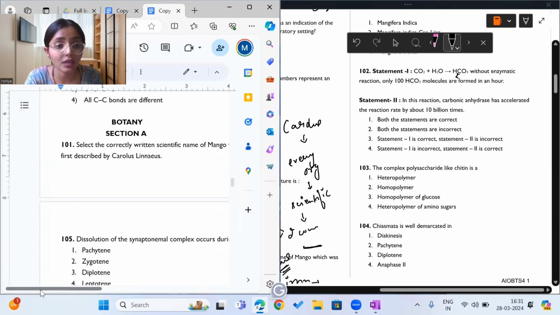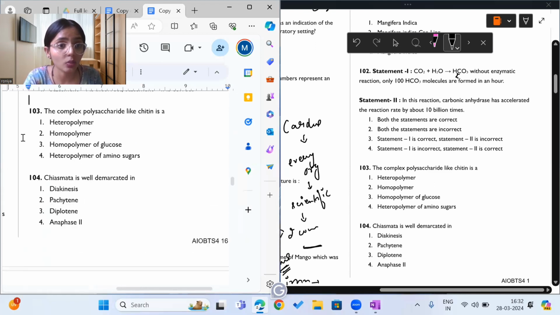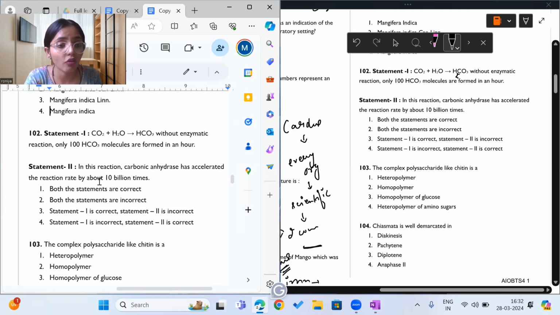Why is it incorrect? Because according to your NCERT, a non-enzymatic reaction of carbon dioxide and water produces 200 molecules of bicarbonic acid in 1 hour. So the statement is wrong. And what is the next statement saying?